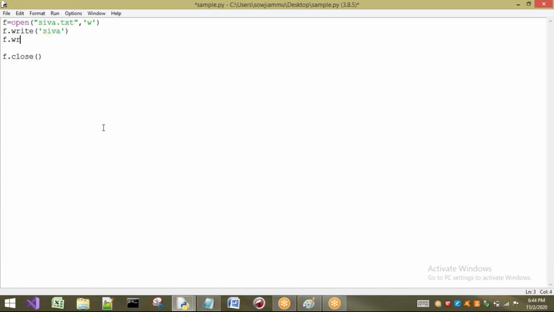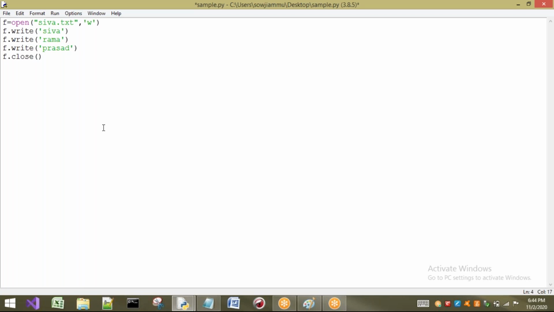I want to add one more name, Rama, and in the same way I will write one more line. Here I will add my name, Prasad. So observe one thing here, I have added 3 strings here.